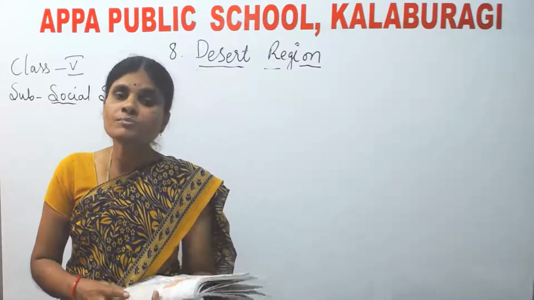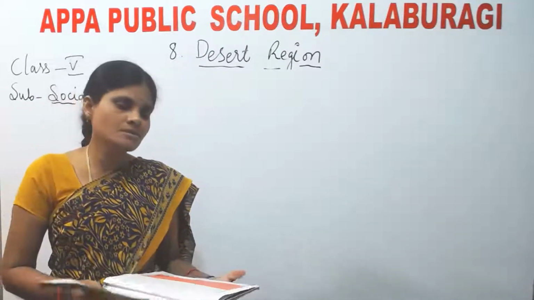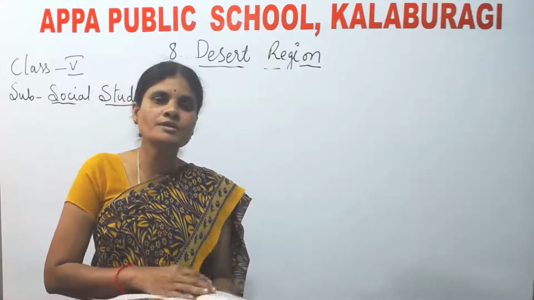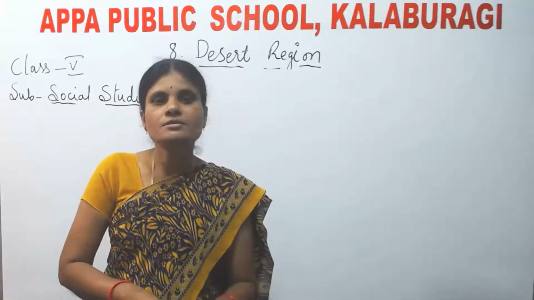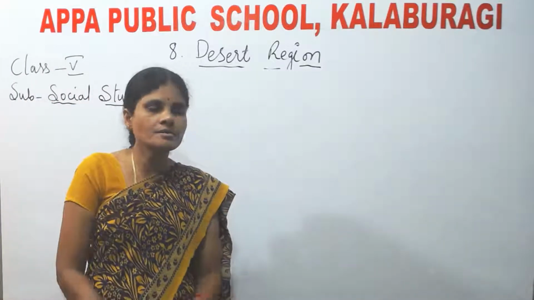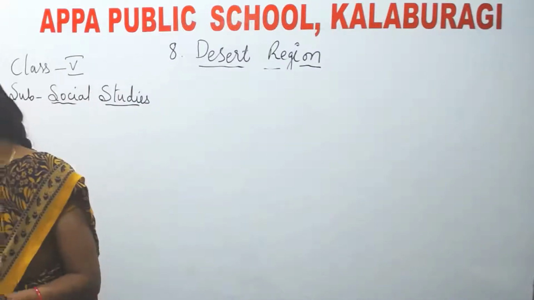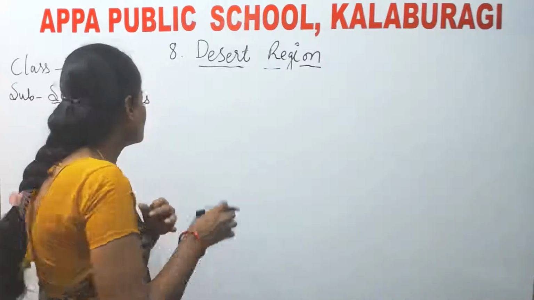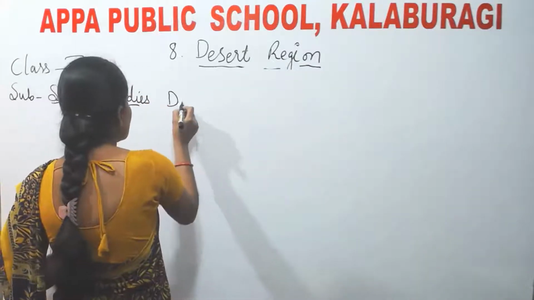Can you tell me which plant is grown in deserts? Which is the common plant found in the desert areas? Yes, cactus. Cactus is the common plant which is found in the desert regions. Now let us see first the definition of desert. What is a desert?